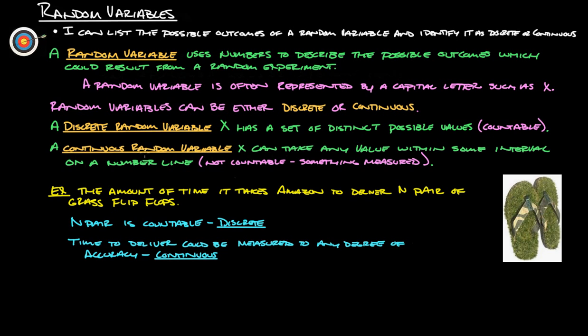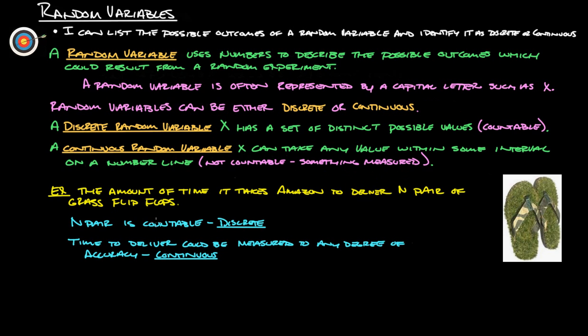A continuous random variable, x, can take any value within some interval on a number line, which is not countable. It's something that you measure. So, for example, the weight of the amount of sand in your hand, you could measure that to any degree of accuracy. So that's why we consider that to be something that you can't count. It's something that you measure instead. So really, countable is discrete, measured is continuous.